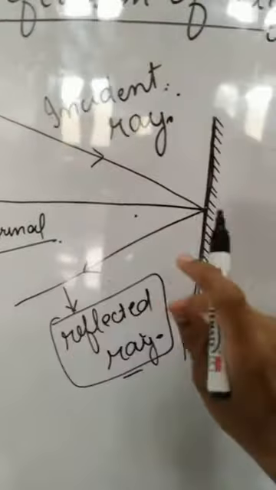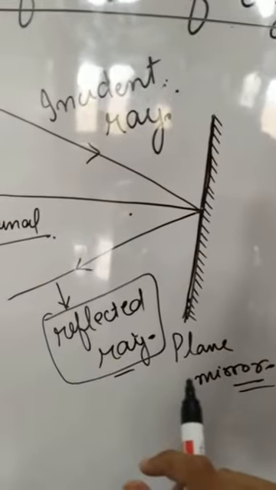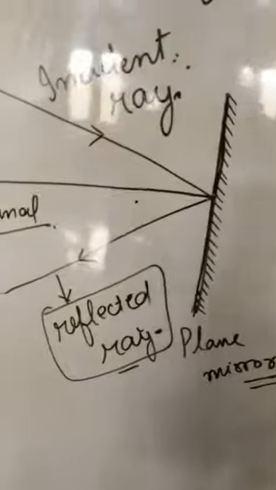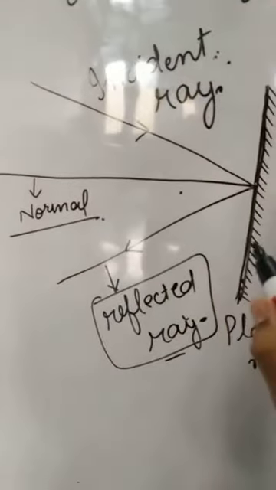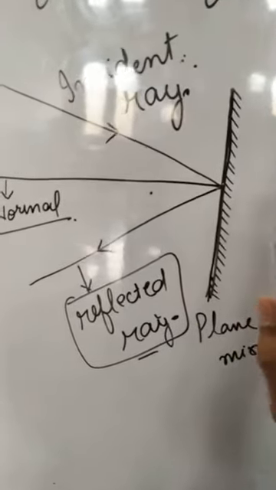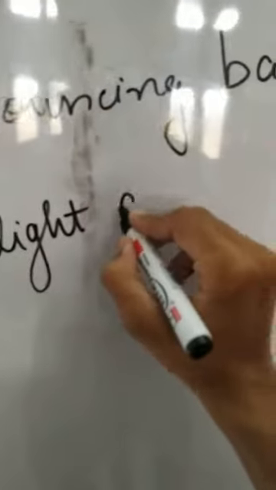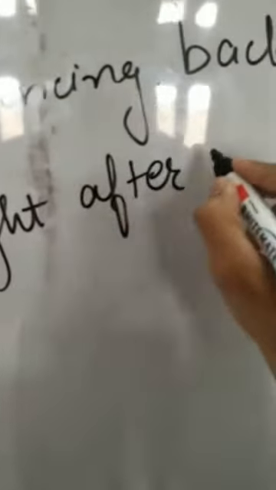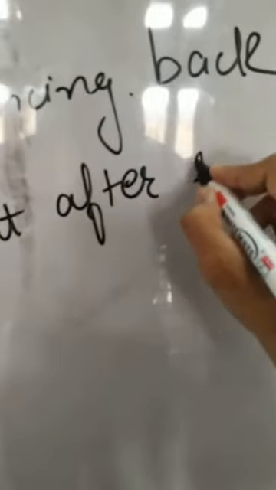This process is known as reflection of light, or we can say that the bouncing of light is known as reflection of light. Another definition of reflection is the bouncing back of light.